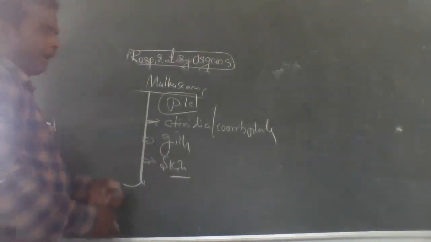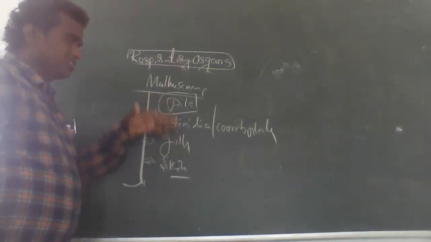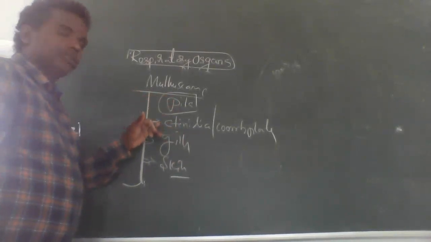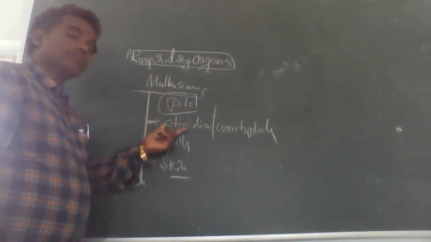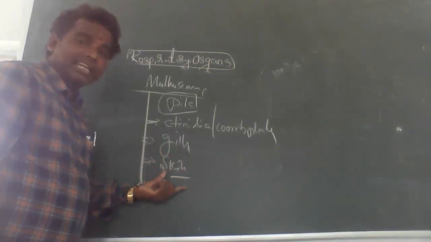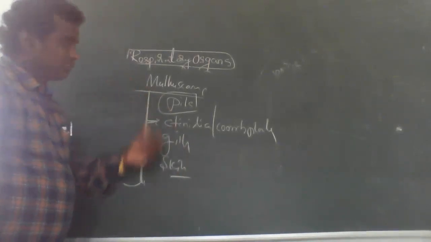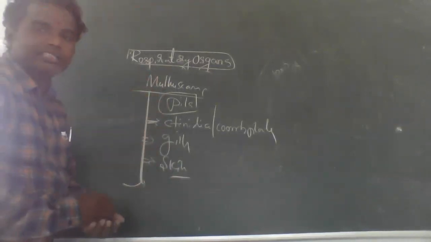Skin in Pila, for example. So in molluscans, the ctenidia, the comb plates, are responsible for respiration, and gills are responsible for respiration, and skin is responsible for respiration. Skin is nothing but cutaneous respiration, right? These are all the examples of mollusks.